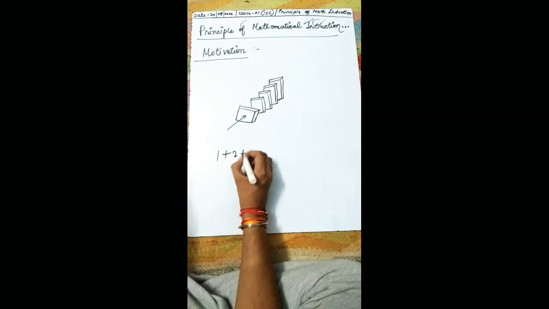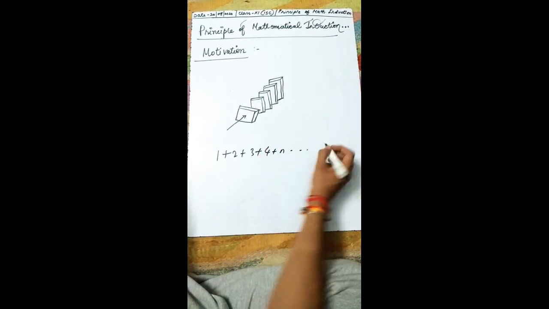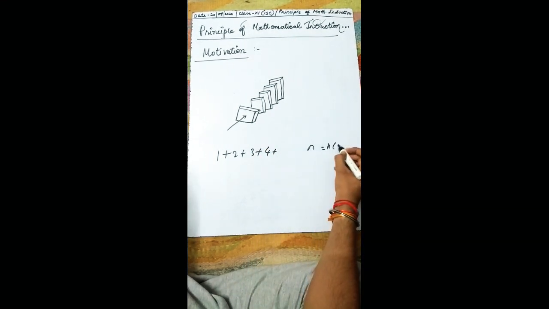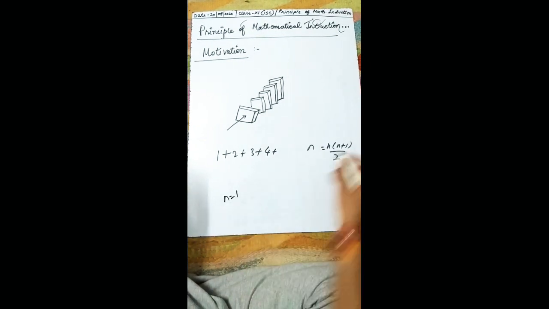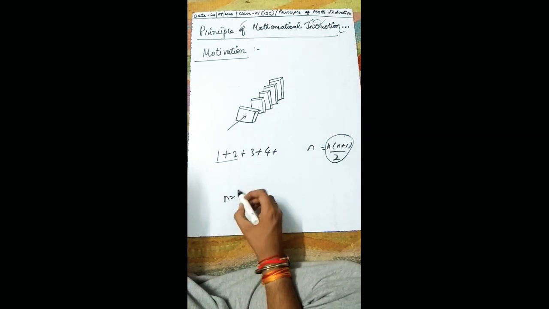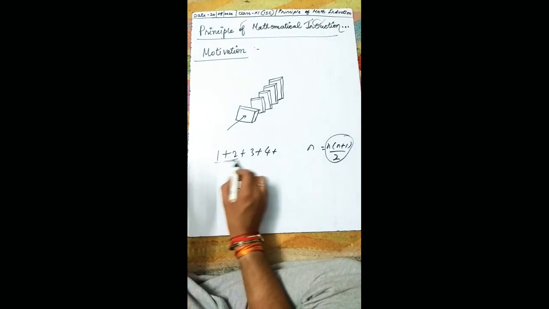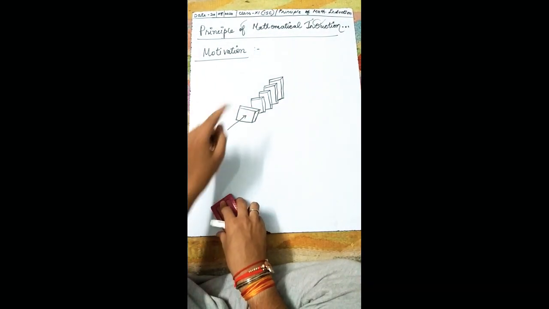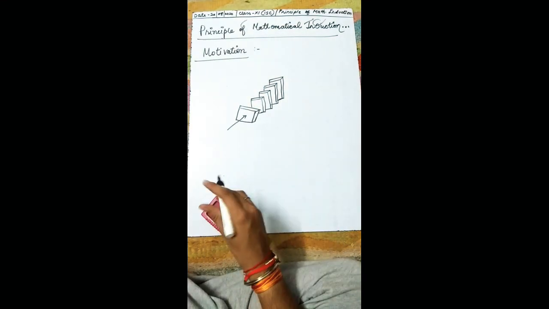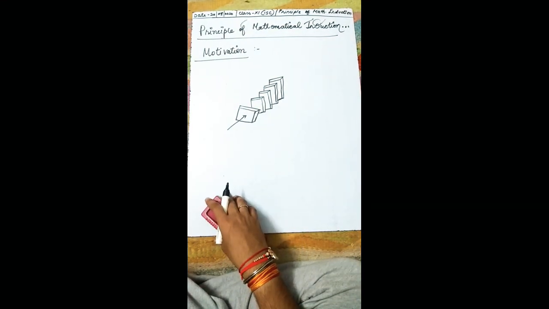That is, 1 plus 2 plus 3 plus 4 and so on up to n is equal to n(n+1)/2. If I take n equal to 1, then on putting it here I'll get the same answer. Sorry, if I take n equal to 2, then on calculating here we'll get the same answer. So if it is true for 1, then it is true for all. If this tile falls, then necessarily all should fall. So this is the motivation of the principle of mathematical induction.